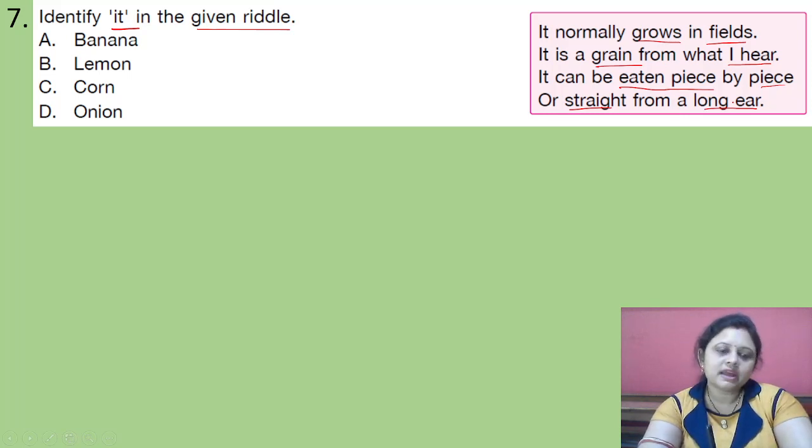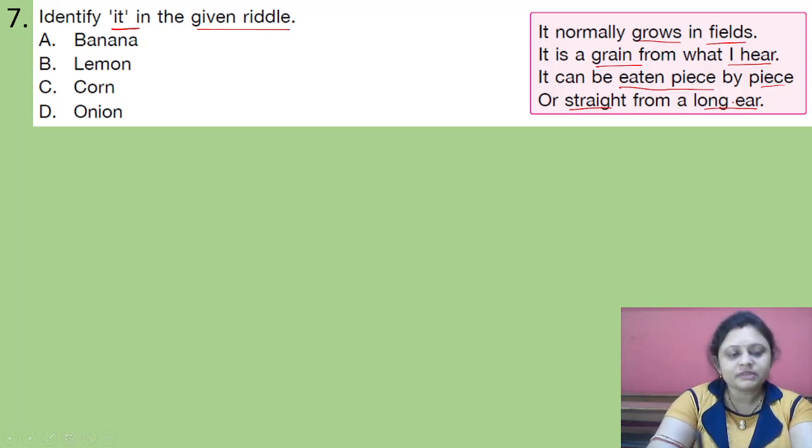Okay, so what will be the answer? Yes, I guess you all must be knowing the answer. It grows in the field. It is a grain. Then it can be eaten piece by piece or straight from a long ear. That is the corn, right? So the correct answer is option C.